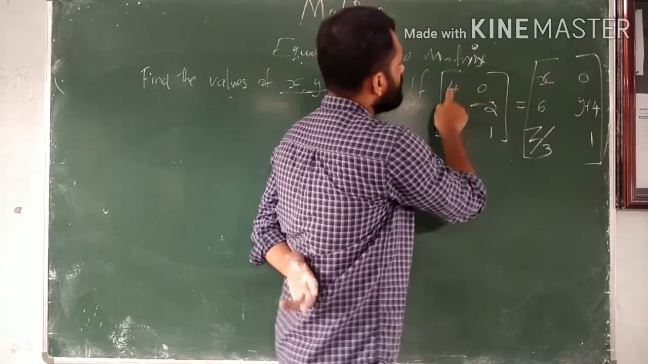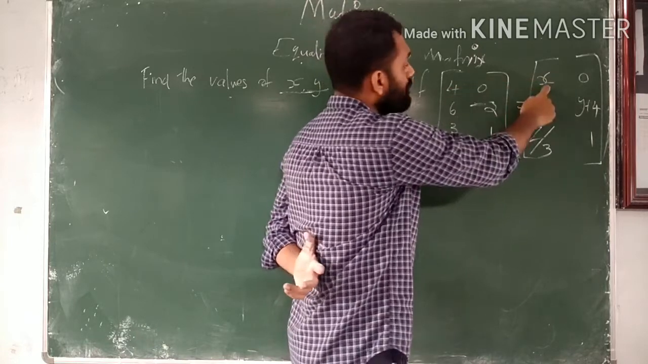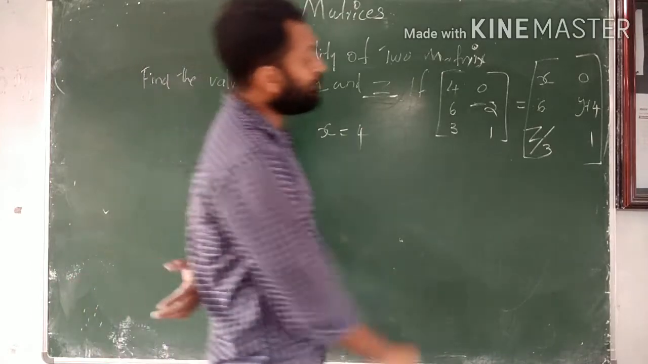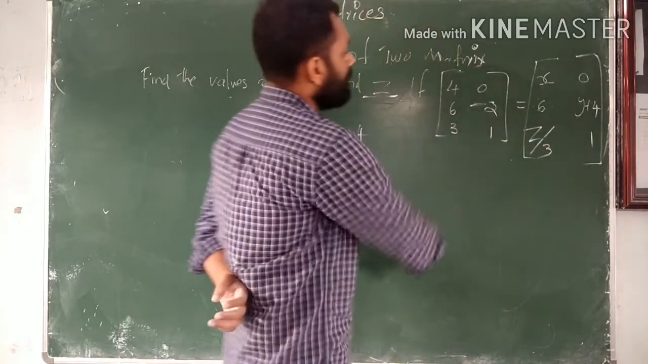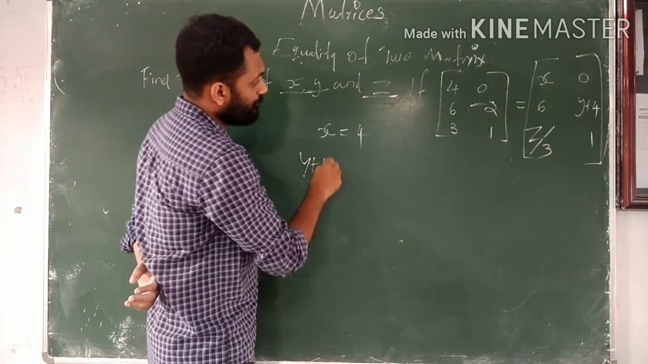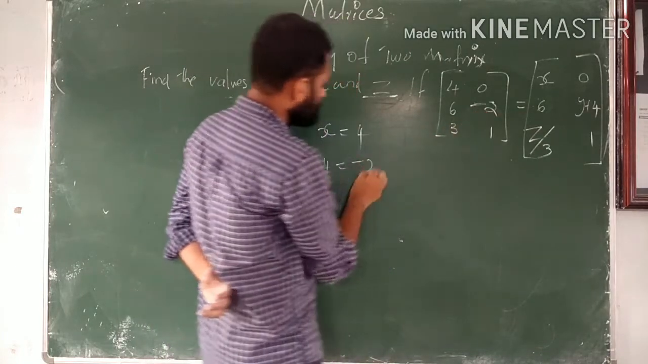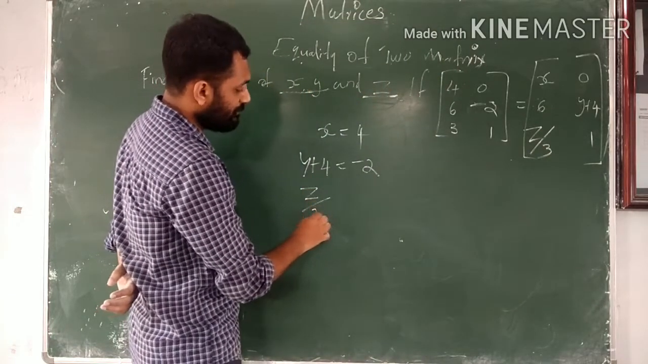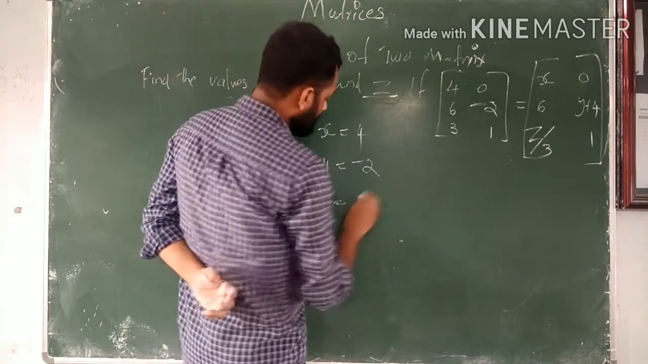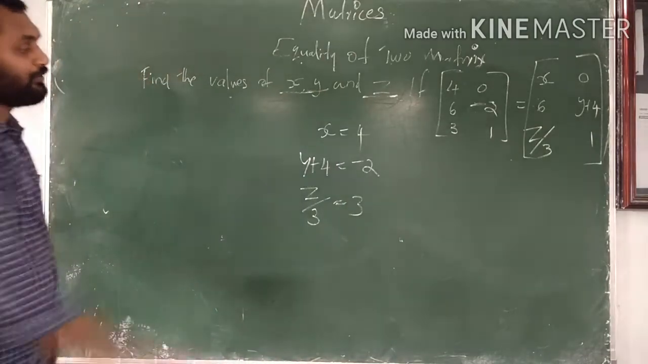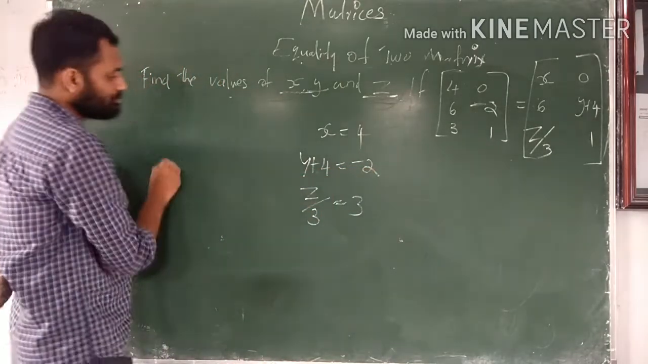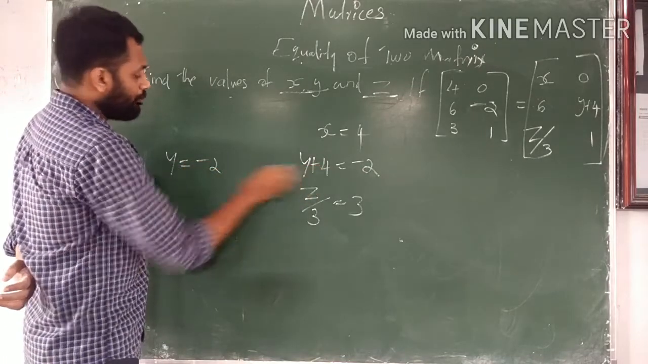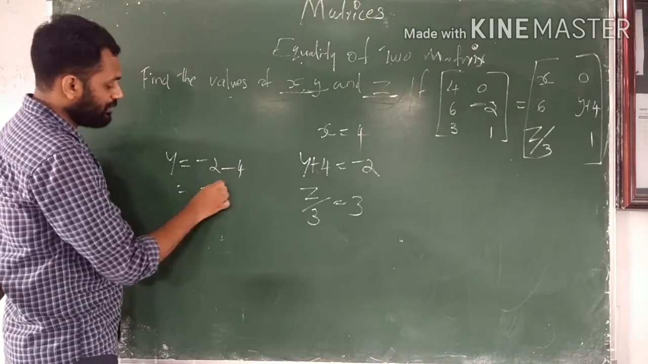So X is equal to 4, since corresponding elements will be same. Then Y plus 4 is equal to minus 2, and Z by 3 is equal to 3. Y plus 4 is equal to minus 2, so Y is equal to minus 2 minus 4, that is minus 6.